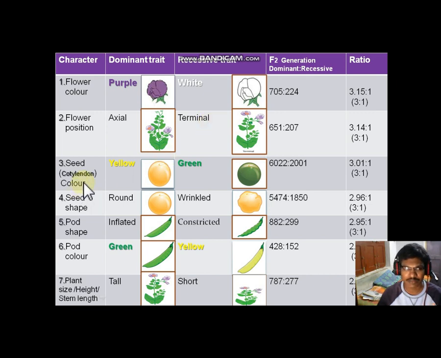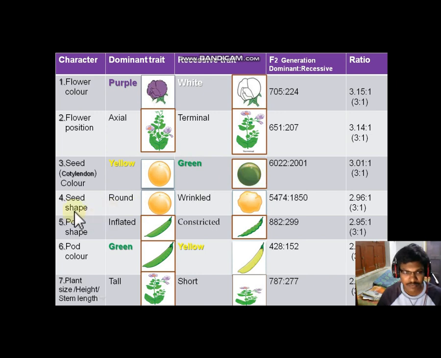Next, the third character is seed or cotyledon color. If it is yellow, that is the dominant character. If it is green, that is a recessive character or trait.